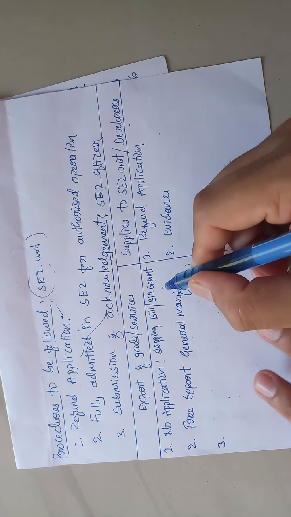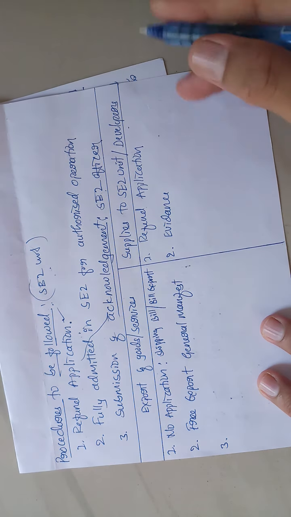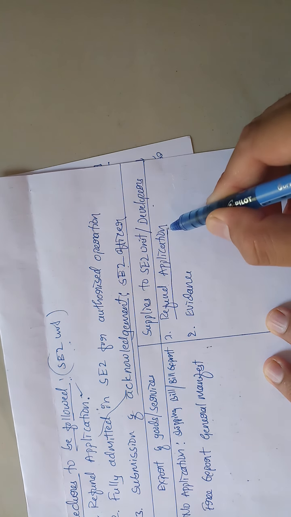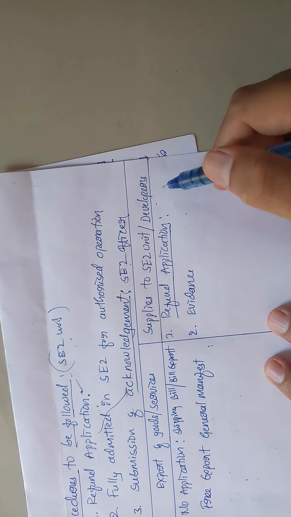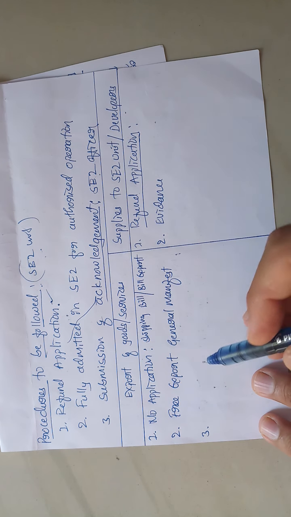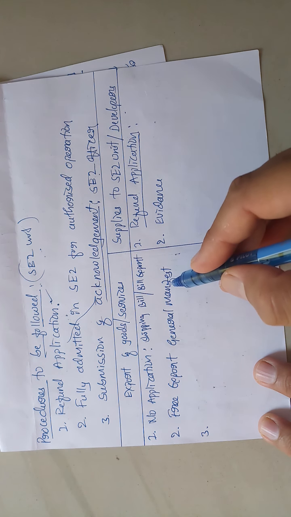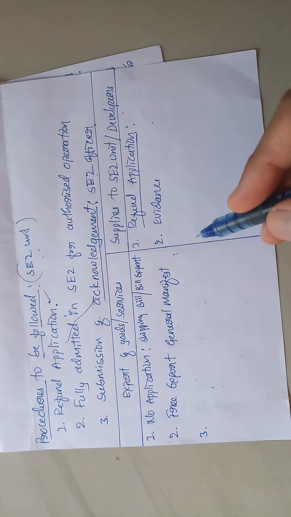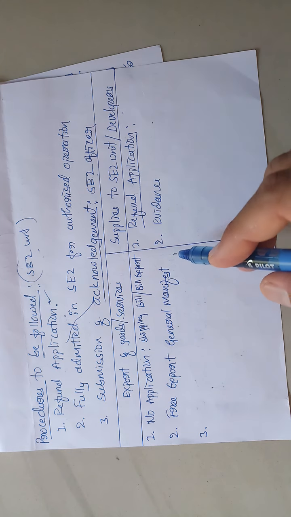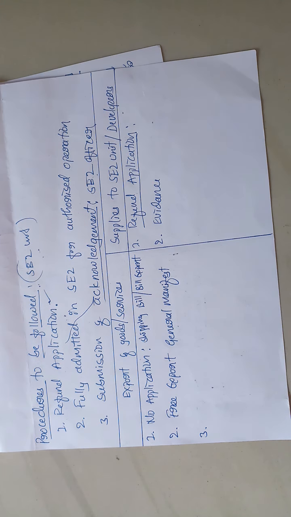The shipping bill or bill of export is deemed to be an application for refund in case of export of goods or services, whereas in case of supplies to SEZ unit or SEZ developer, the supplier has to file a refund application. Another difference is that in case of export of goods or services, the goods exported are listed in the pre-export general manifest, and only then can the refund be claimed by the exporter.